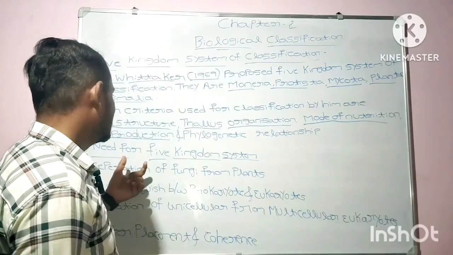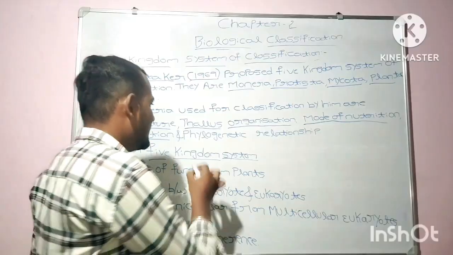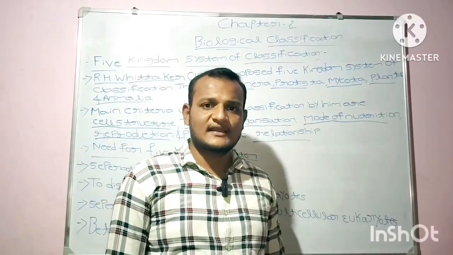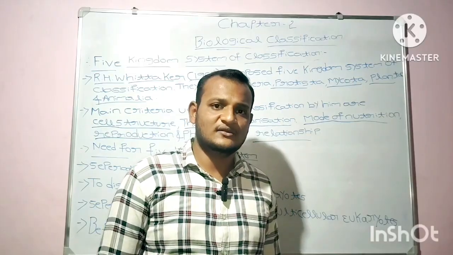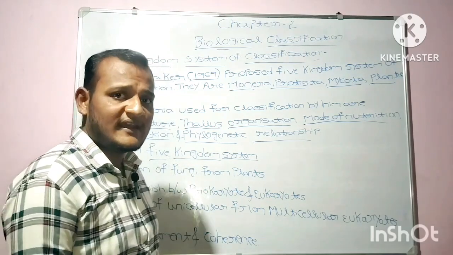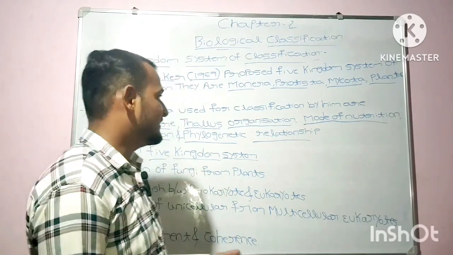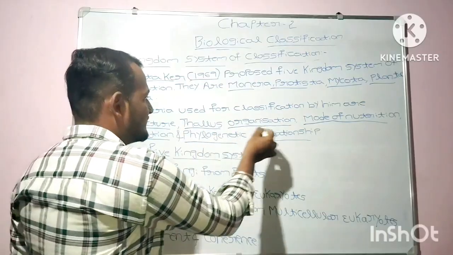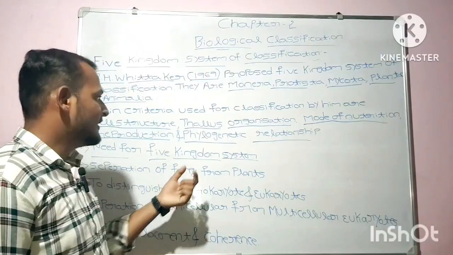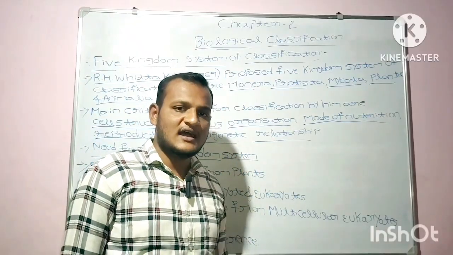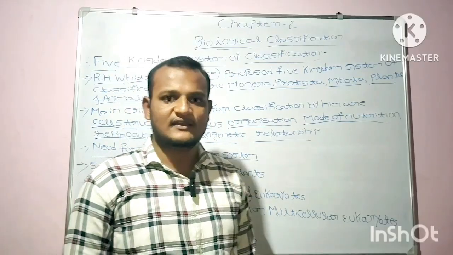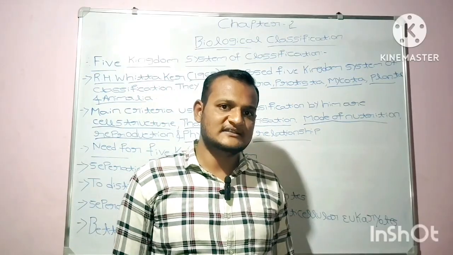Reproduction: the organism may reproduce through sexual, asexual, or vegetative reproduction, or by budding. He also used phylogenetic relationship, which is nothing but the evolutionary relationships. The criteria used by R.H. Whittaker are cell structure, thallus organization, mode of nutrition, reproduction, and phylogenetic relationship.